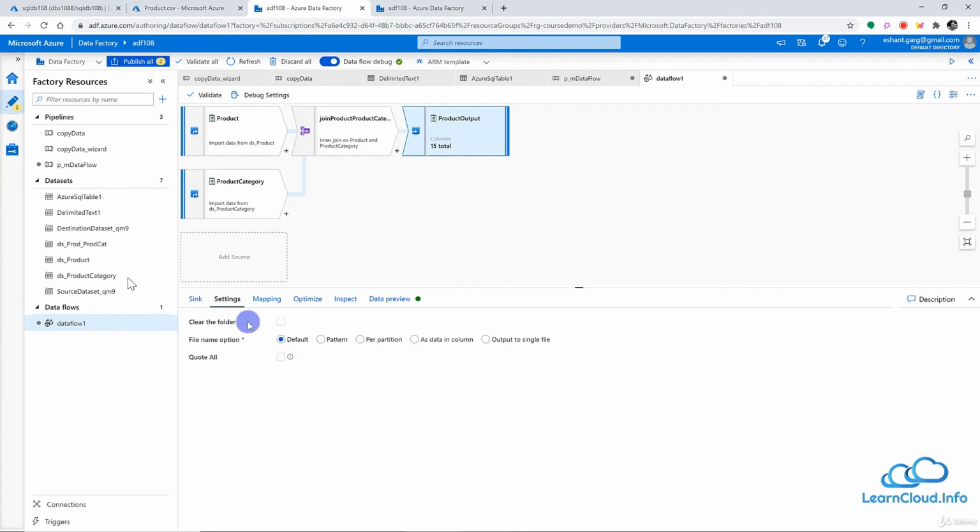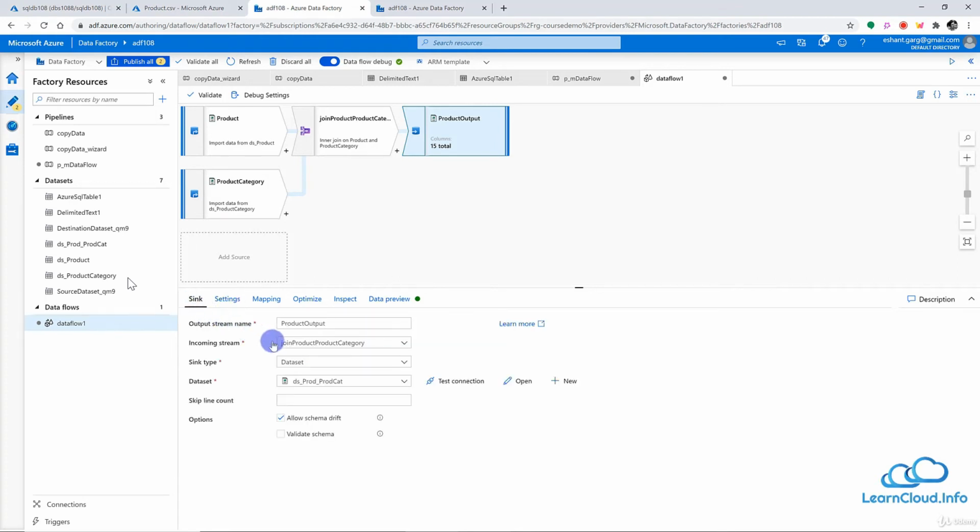And then we have some more settings here. For example, what should be our final output file name? We can leave it as a default and let the system choose it, or we can provide some kind of pattern here. Or for every partition we can have a separate file name, or as we have data in the column, or output as a single file, or we can clear the folder. So those kinds of settings we can choose here, and once again we will discuss this in detail later, but I just want to give a quick heads up about these settings here.